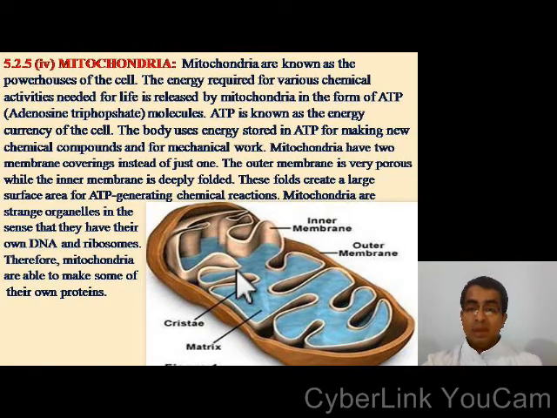Mitochondria are strange organelles in the sense that they have their own DNA and ribosomes. Therefore, mitochondria are able to make some of their own proteins. So mitochondria is the powerhouse of the cell. The energy is stored in the form of ATP.